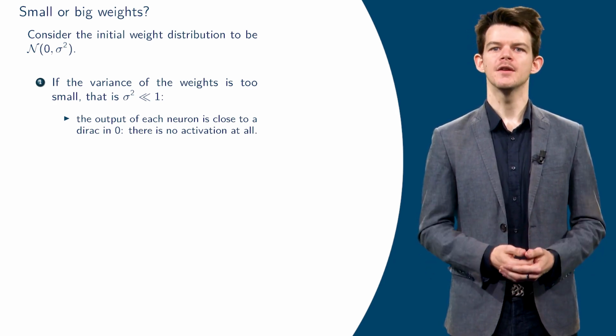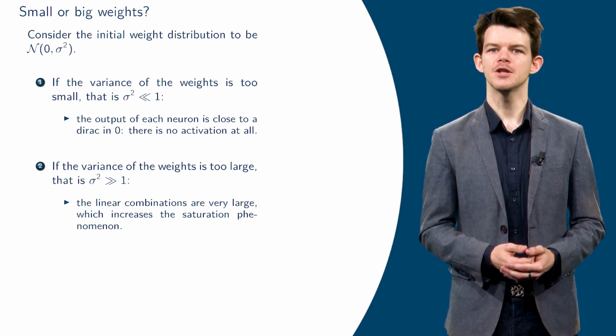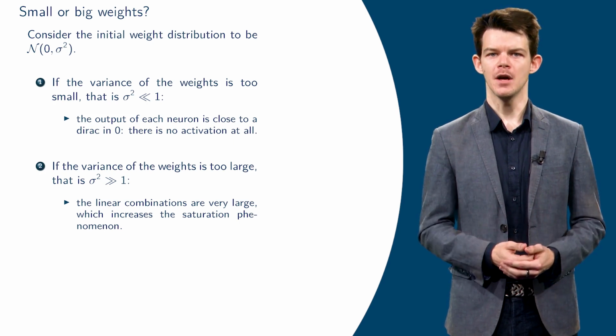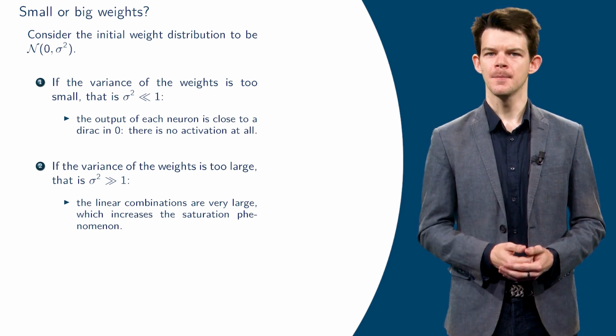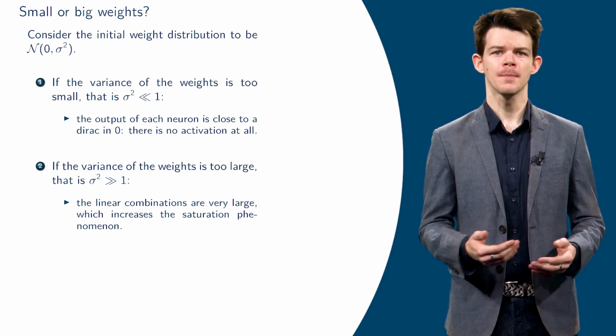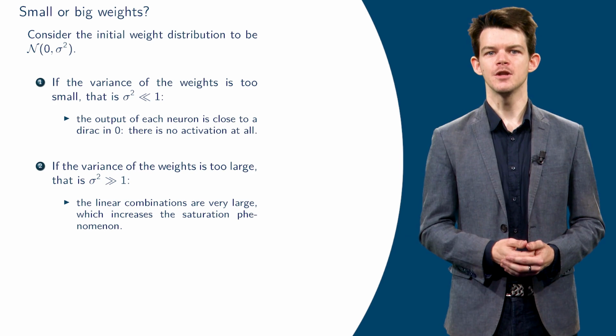On the contrary, if the variance is too large, you may increase drastically the saturation phenomenon, which appears when the linear combination of the input is very large, positive or negative. This can happen if the inputs are not normalized, but also if the weights take very large values. More generally, if you notice that the weights are very large at some point during the training, you may want to add a penalization term to prevent the weights from exploding and consequently limiting the saturation phenomenon. All in all, you have to find a trade-off between initializing the weights with small values that would damage the approximation power of the neural network and choosing large values that would increase the saturation phenomenon, making the convergence of the optimization procedure slower.